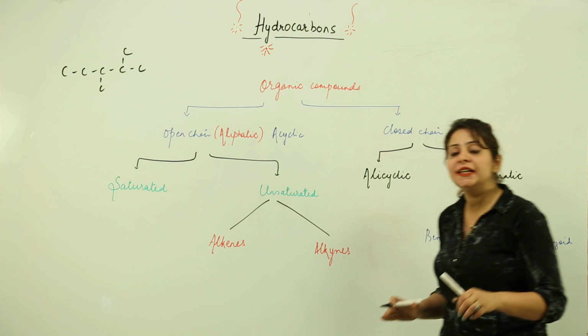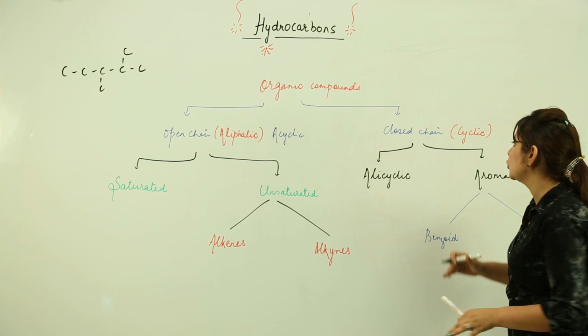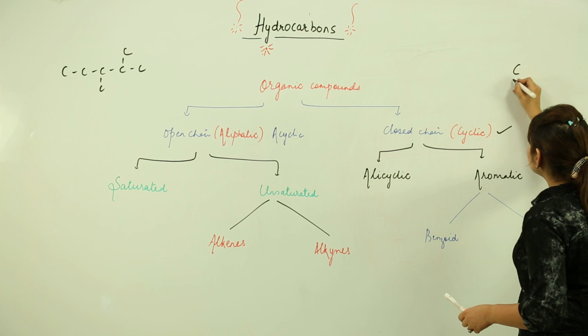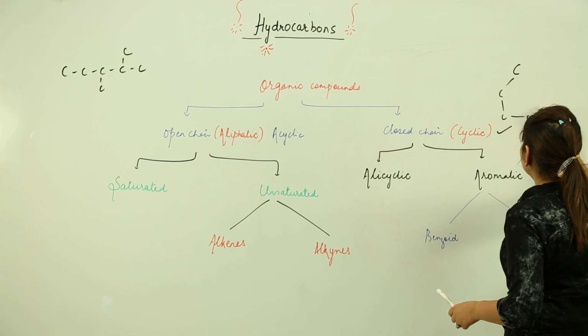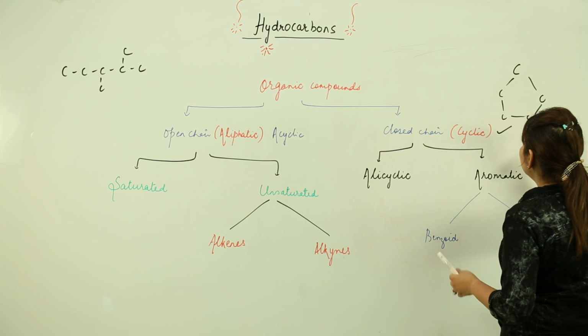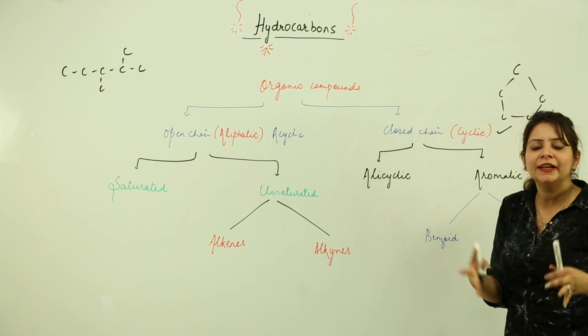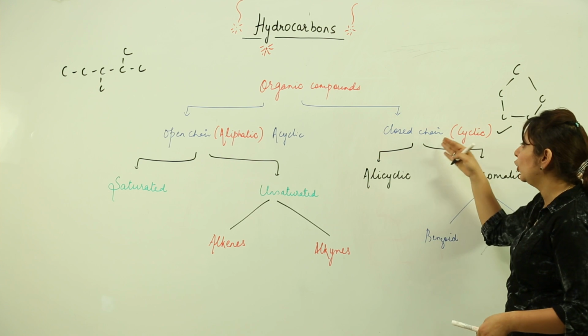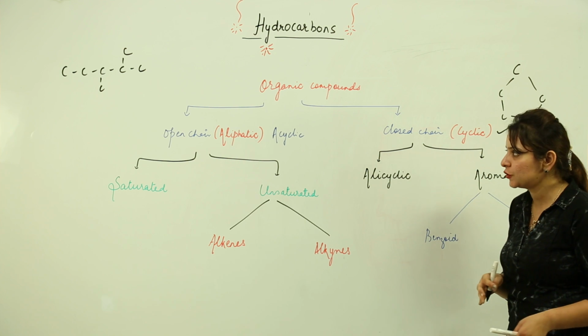And when we see the carbon atoms forming a ring like structure, then they fall under the category of cyclic compounds. Suppose I have this, right. This is a closed ring like structure in which the carbon is present. That structure is called a closed chain or cyclic structure.